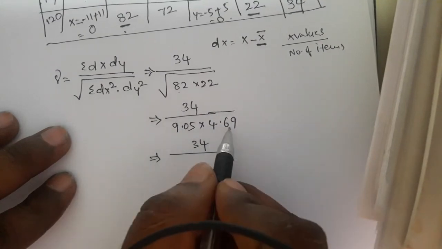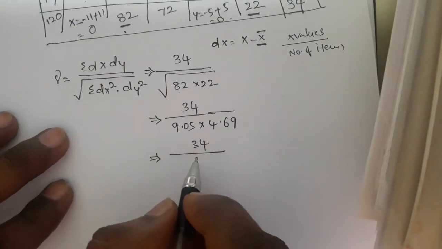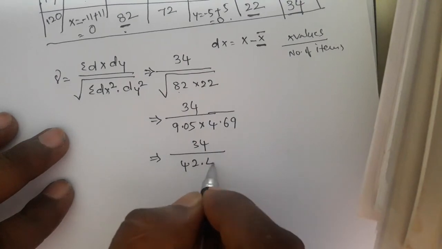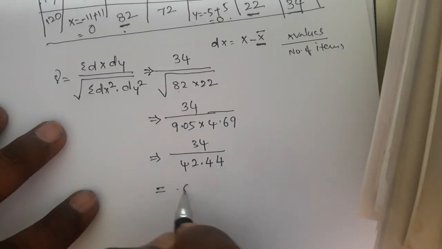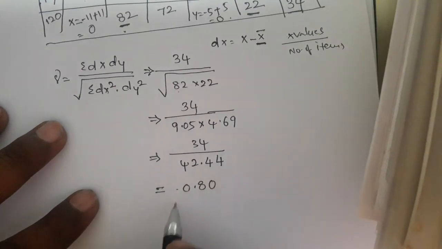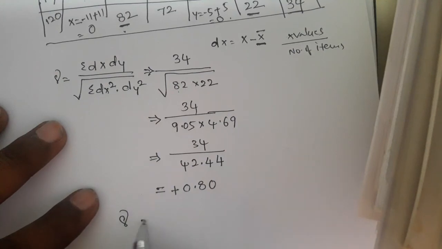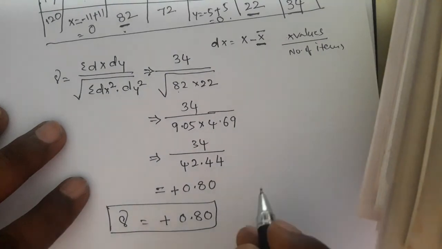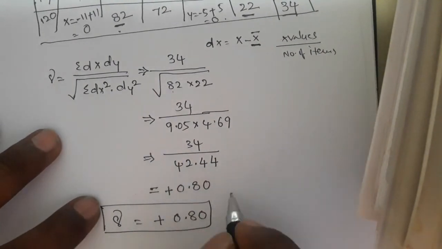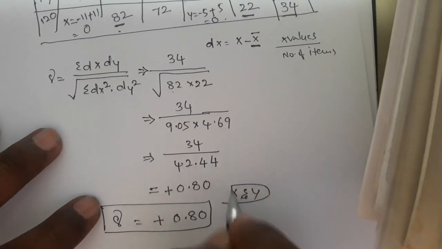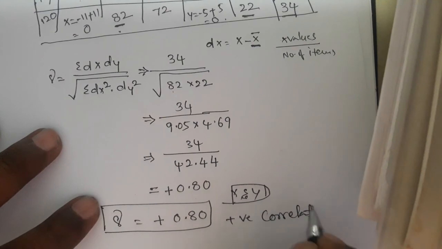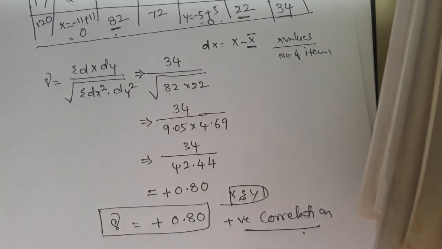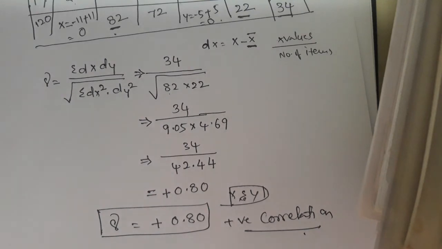So 9.05 times 4.69 we can calculate, and here we get 42.44. Okay, so 34 divided by 42.44 is 0.80, which is positive. Okay, so r equals plus 0.80. Hence these two variables, x and y, have a positive correlation. So that is about the correlation. Okay, thank you.